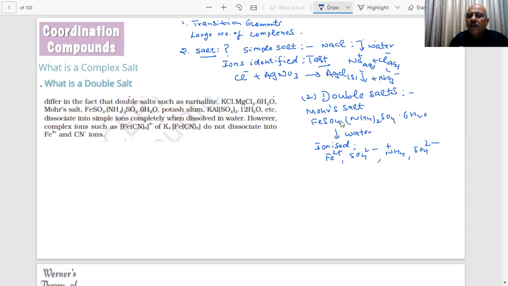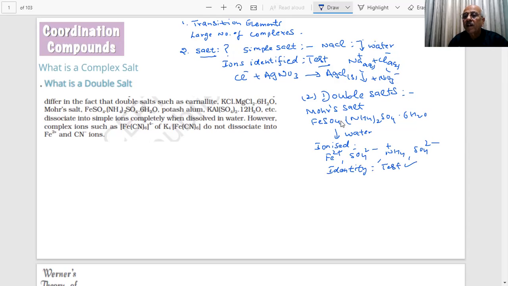So what is happening, students? These are in solid form, you have a salt, and when you put it in water, the ions dissociate in the water. If you get only one cation and one anion, that is simple. If you get more than one cation, it is a double salt. But the important thing is they will maintain their identity, students, because we can do tests for them.